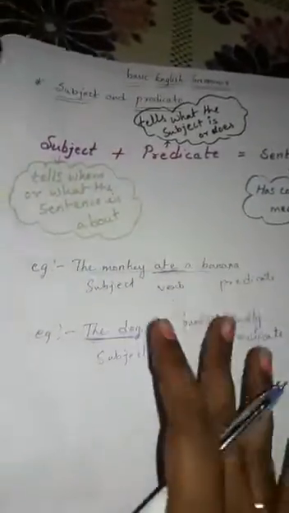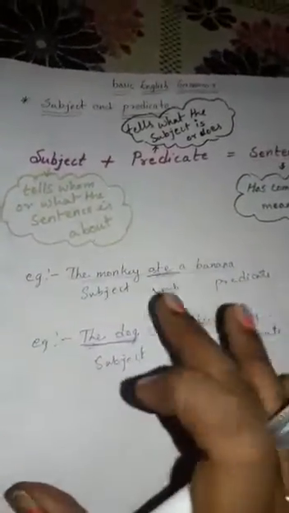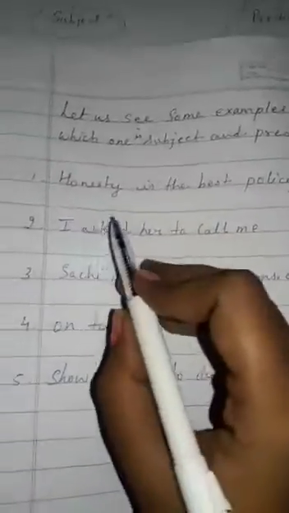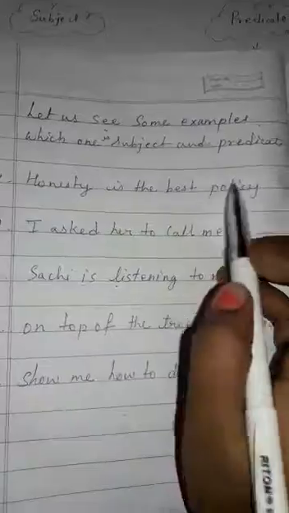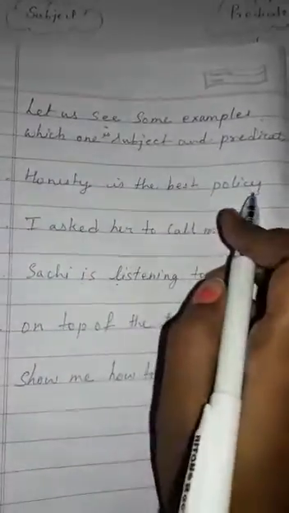Let us see some more examples related to subject and predicate. In this sentence you see, honesty is the best policy. What is the verb in this sentence?